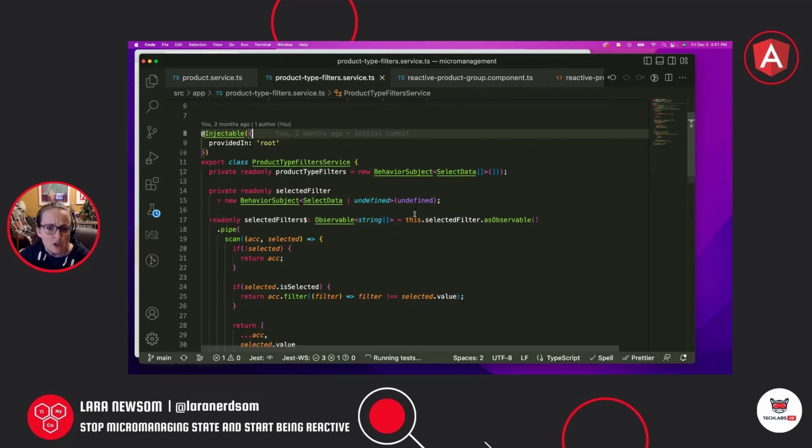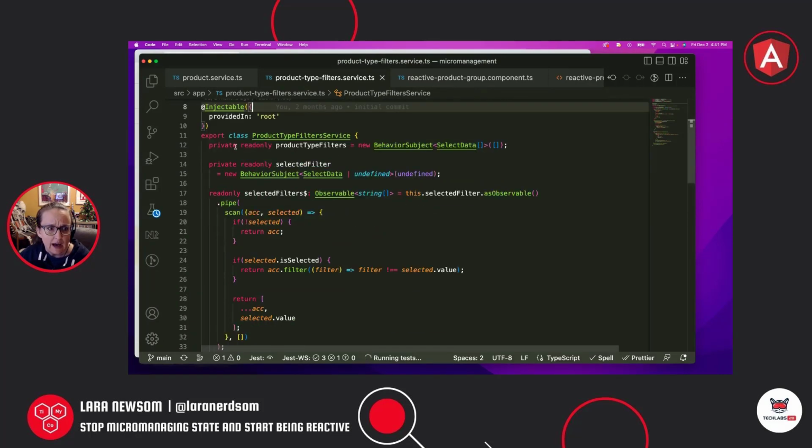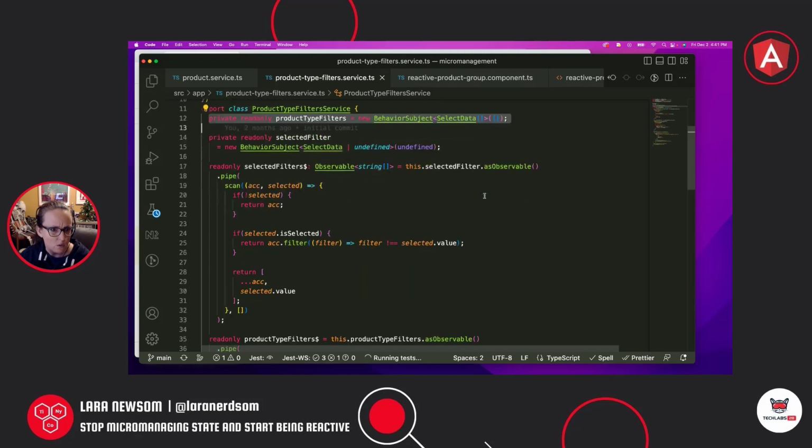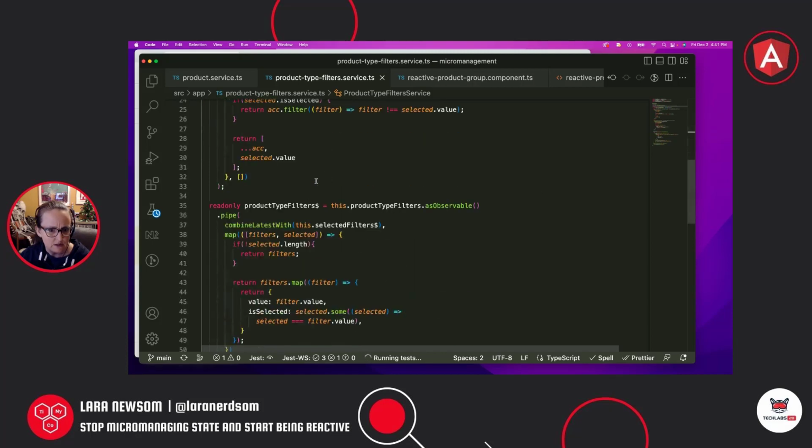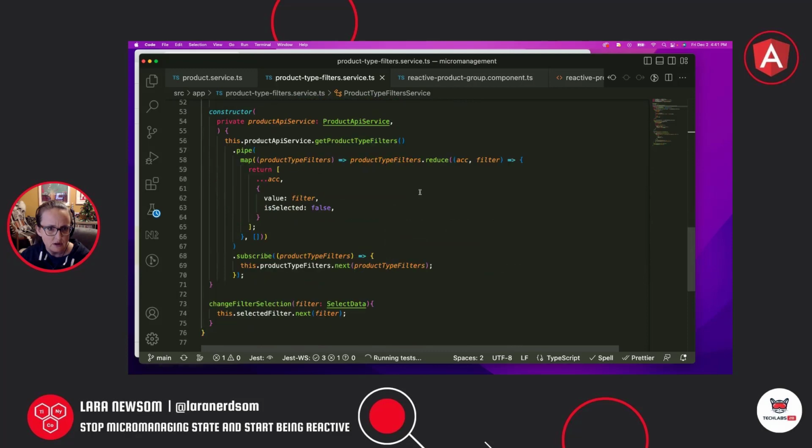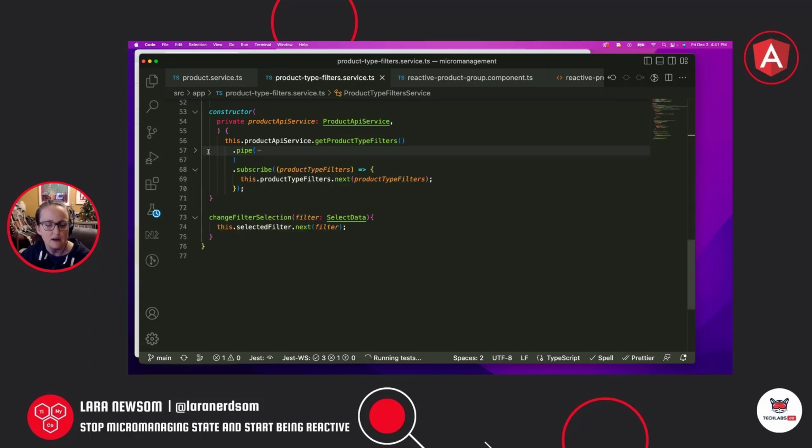Okay. So we're going to have our stream. Now we need to get some data into it. Down here in our constructor, we're actually going to provide our product API service. That's where I'm getting my products from. I'm going to do a little work on them, but I'm not going to explain that.